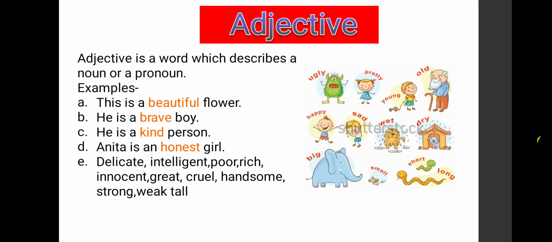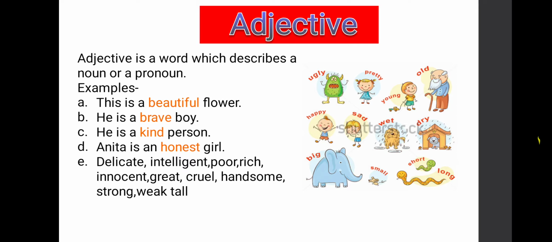See here students, the adjective's duty is to describe a noun or a pronoun. It tells about the noun or pronoun, whether they are delicate, intelligent, poor, rich, innocent, great, cruel, handsome, strong, weak, tall, ugly, pretty, old, young, dry, wet, sad, happy, big, small, short, long, busy.